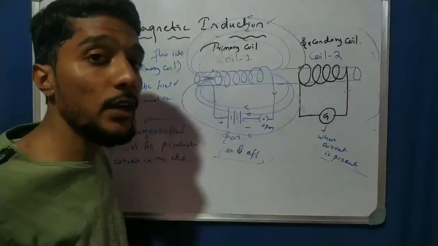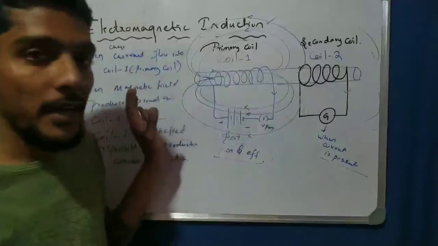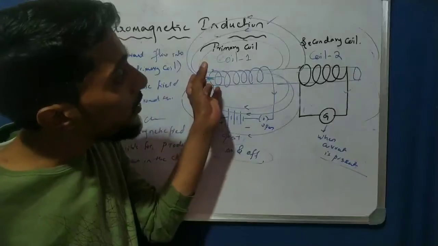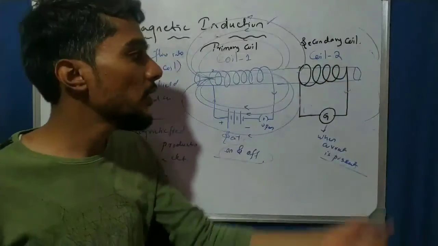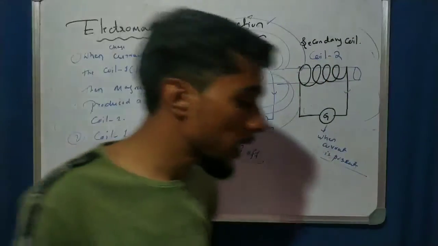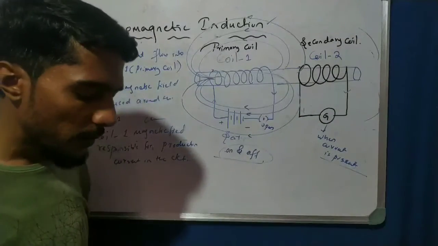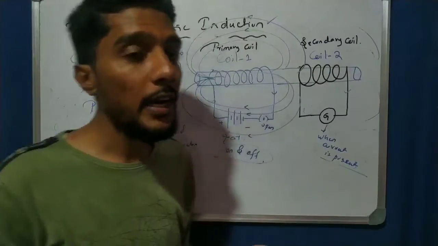In example 1, we directly use the magnet, but in that case there is no magnet. So in that condition, we use the current to produce the magnet, and that magnetic field is then used to produce a current in the coil too. This is another demonstration of electromagnetic induction. Very important, students, for examination you have to write these points.